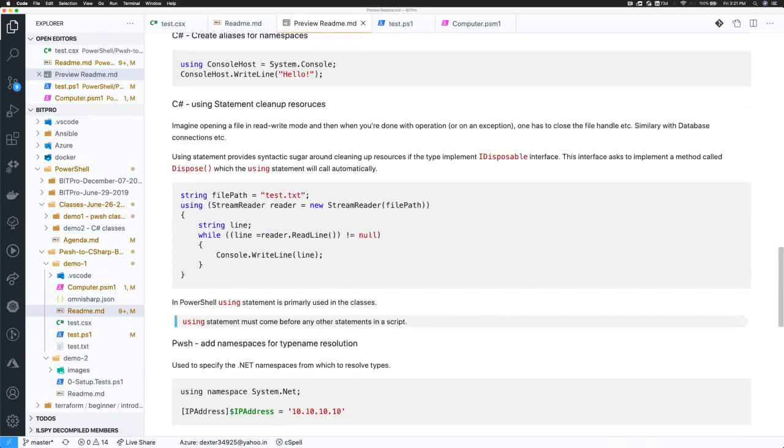Over to Pratik. All right, Deepak. I really like that feature wherein you used to create an alias for the using directive. That is a really nice and neat feature that we can use while writing C# scripts or programs. So thanks for that, Deepak. I'll share my screen now.